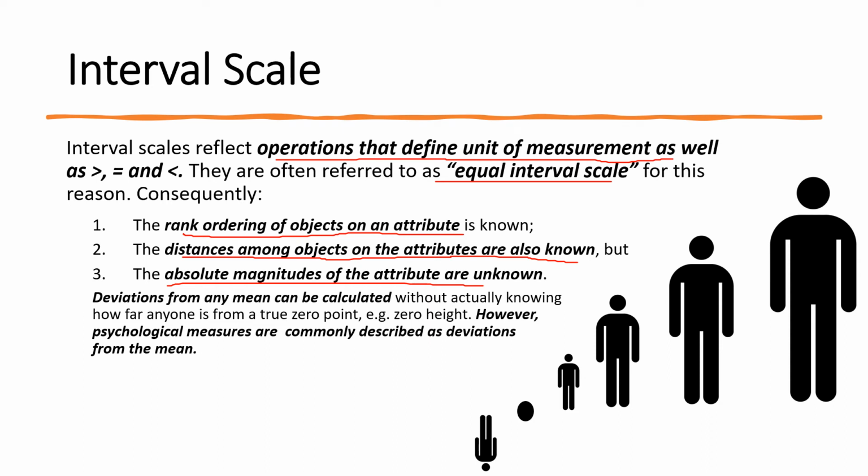For example, suppose we are talking about the height of an individual. This individual has a height of 4 feet, 3 feet, 2 feet and 1 foot. So there is equal interval between 4 to 3, 3 to 2 and 2 to 1. But obviously no one has zero height, or height in minus.